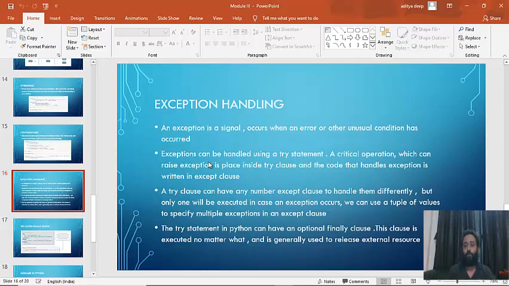Let's say you are creating an application and it is taking two inputs from the user. First input is the gross salary, and the second is the number of working days. Let's say I want to calculate my per day salary.